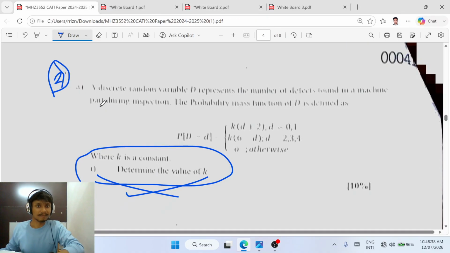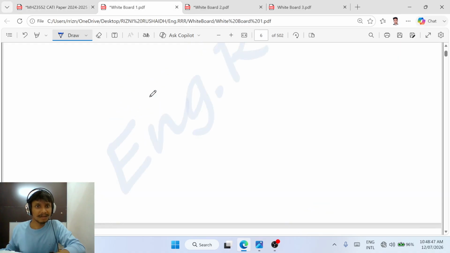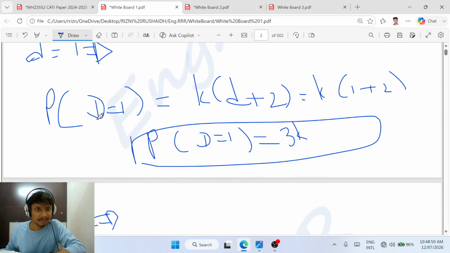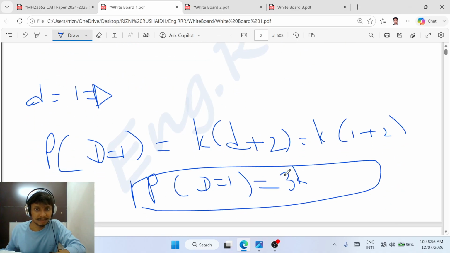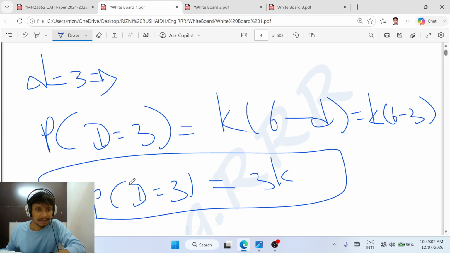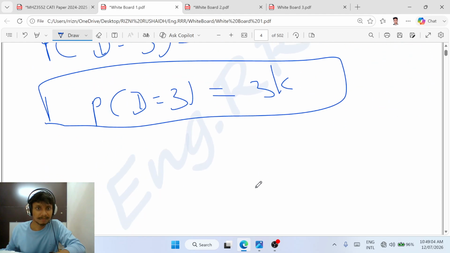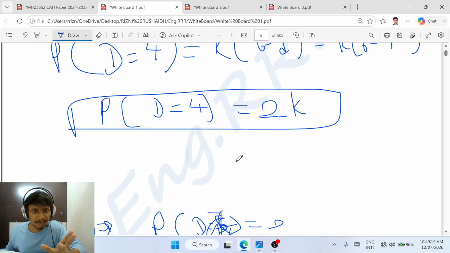Here we have k as a constant, and we need to determine the value of k. Therefore we use this. We already found all the probabilities here. P(D = 0) is equal to 2k, P(D = 1) is equal to 3k, P(D = 2) is equal to 4k, P(D = 3) is equal to 3k, and P(D = 4). What is the meaning of this? It's the probability of D equal to 4, which is equal to 2k.